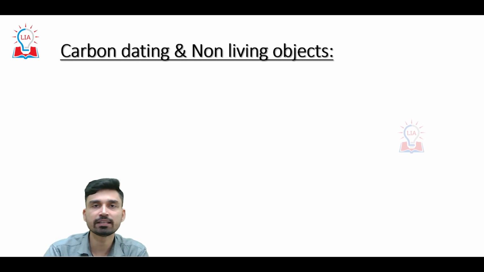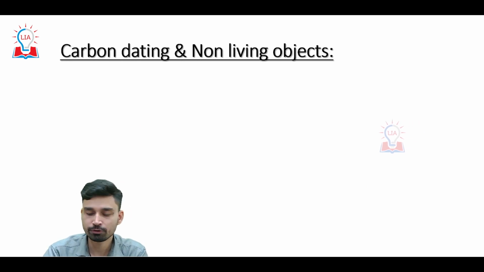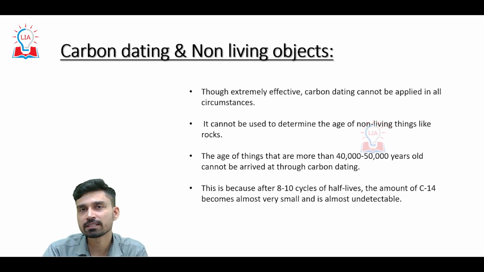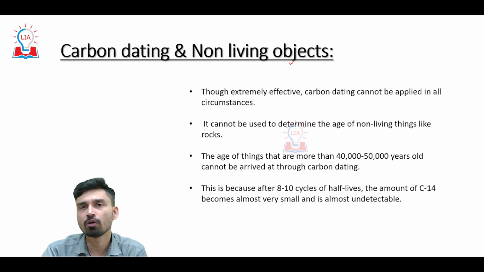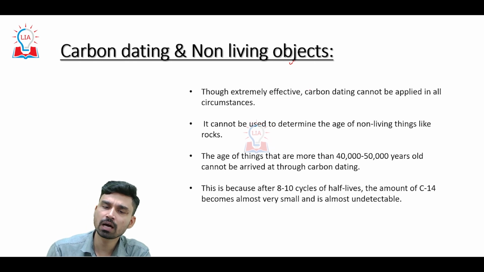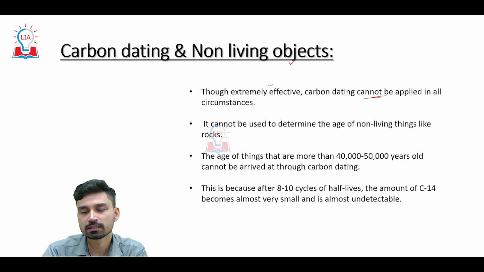So this is the method that is used for carbon dating. Now, if you talk about carbon dating, since we have discussed that carbon-12 and carbon-14 are found in both animals as well as plant life, but what about non-living objects? Carbon dating is extremely effective for living objects, but it cannot be applied in all circumstances.